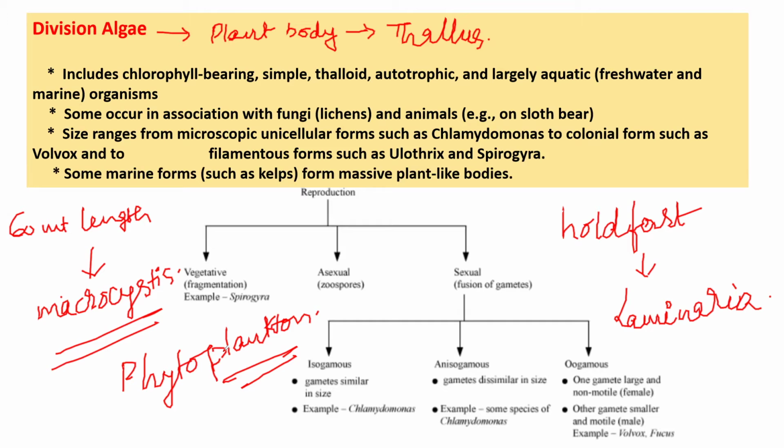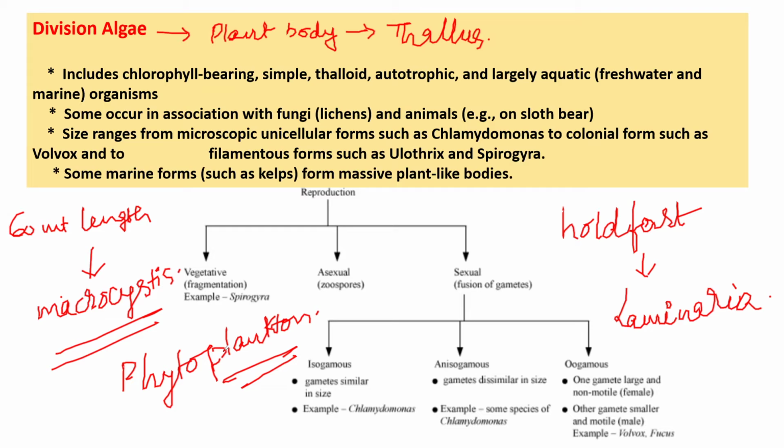An example is Chlamydomonas, which is a green algae where chlorophyll A and B are present. Food storage is in the form of starch only. The cell wall contains cellulose. Distribution is mostly in fresh water, a few in sea water, and they range from one celled to multicellular. That is about the isogamous mode of sexual reproduction. Example is Chlamydomonas. Next one is anisogamous.